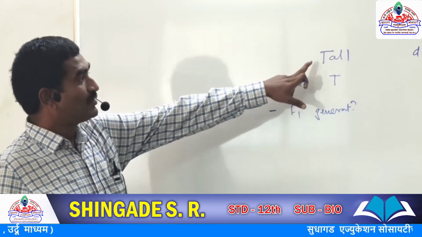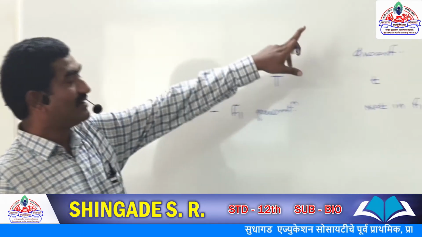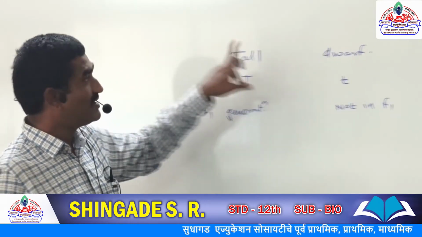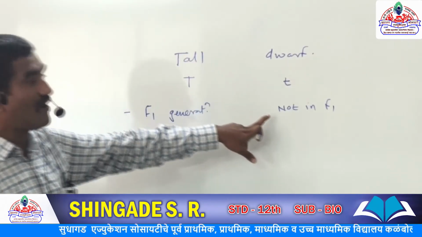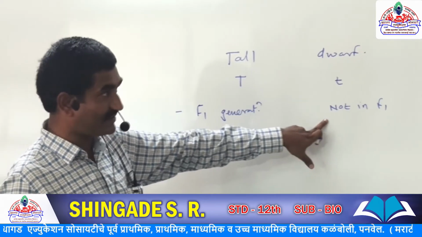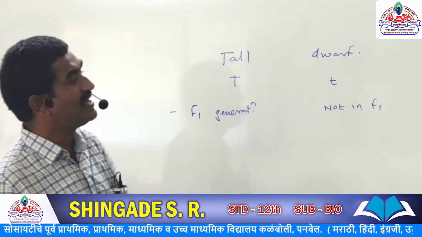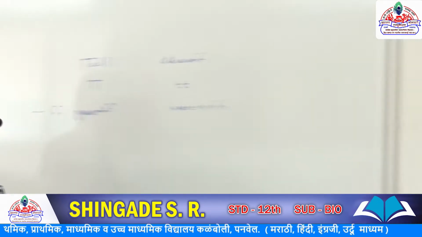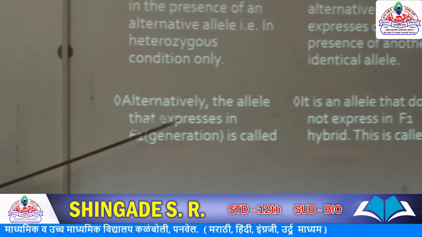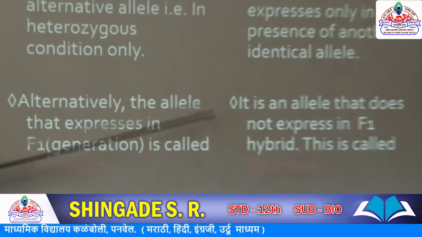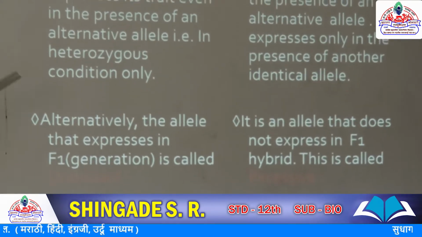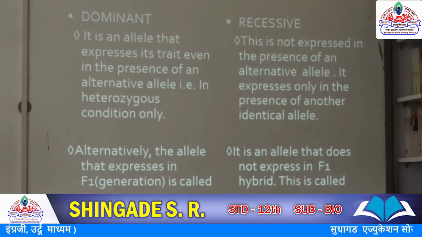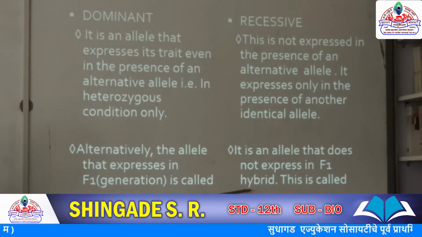What is first? Dominant is expressed by capital letter, recessive is expressed by corresponding small letter. Dominant is expressed in F1 generation, recessive is not expressed, or in another word suppressed, in F1 generation. See here, the allele that is expressed in F1 generation is dominant. The allele that is not expressed in F1 generation is called recessive. So in simple words, dominant means the allele which is expressed in F1 generation. The allele which is not expressed in F1 generation is called recessive character.